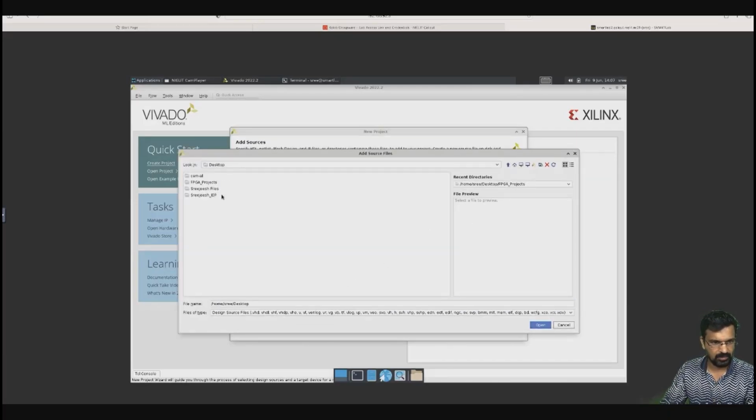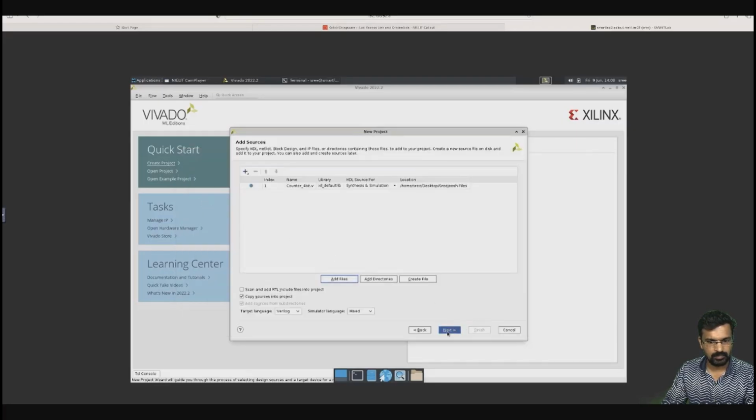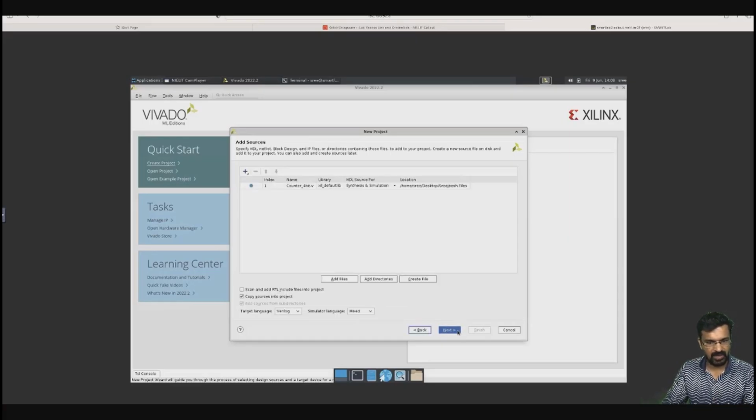Now I have some counter program here. Counter 4-bit, not this one. I will go back. We'll modify it, or else if you want to create, you can create as well.